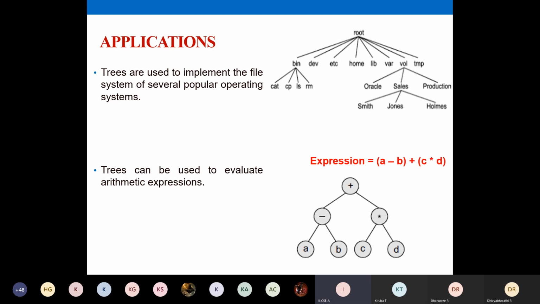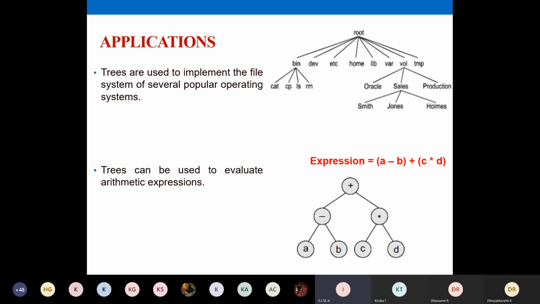And when you are using your tree to evaluate an arithmetic expression, I have given one example here. It is a minus b plus c minus d. Write down this expression and draw this tree. Later in our unit, we will learn how to construct expression trees. If you are given a very large expression also, how to construct a tree, we will learn later. By now you draw this diagram.